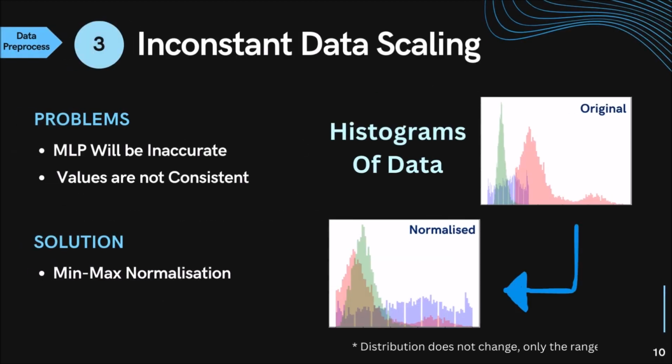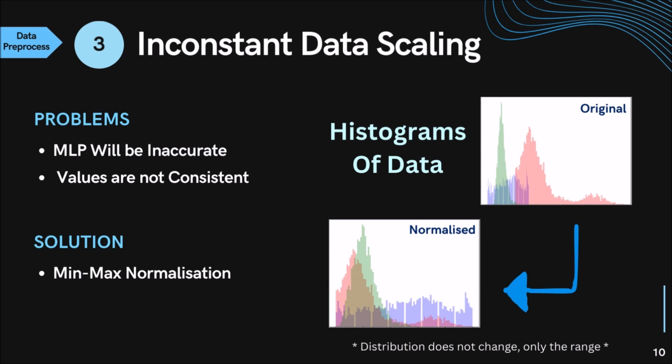Speaking of scaling, that's our third problem. We have quite a few numerical data columns, and each of them have their own ranges. The MLP model I have designed is loosely based on the old MNIST digit recognition model. We ideally want all our inputs to be within the same range of 1 to 0. For this, we use a process called min-max normalization. It essentially linearly squishes the top and bottom range of the data column between 1 to 0. For more information about that, please read my written report. I go into a lot more detail there.